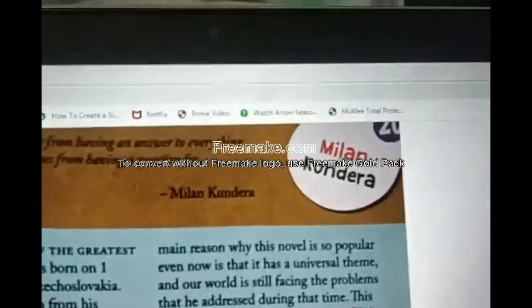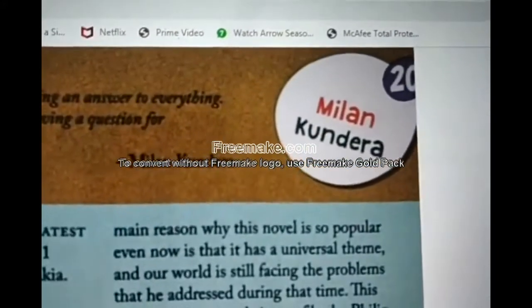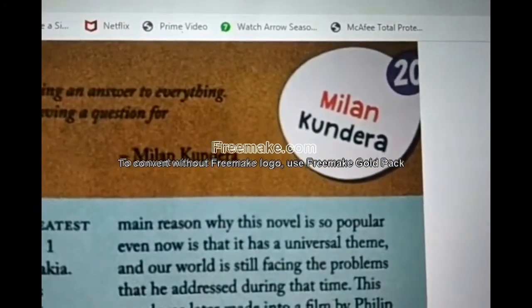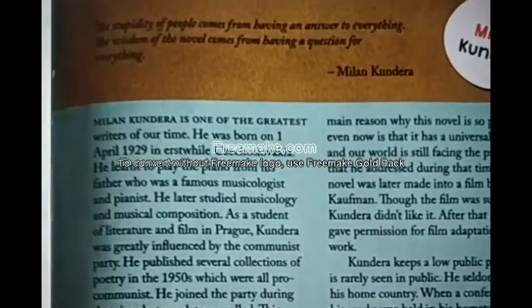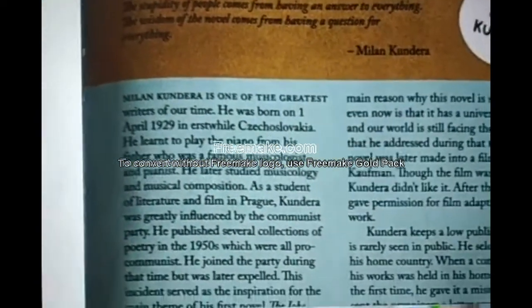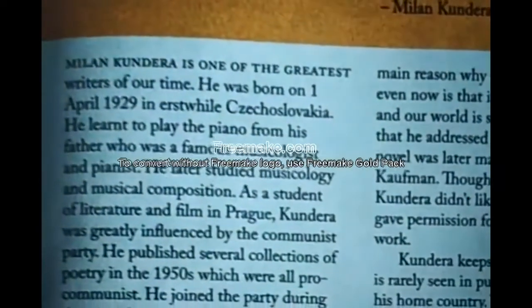What is the topic we are going to see about? Milan Kundera. Take your GK book and also a pencil. Mark the important points which you feel necessary.